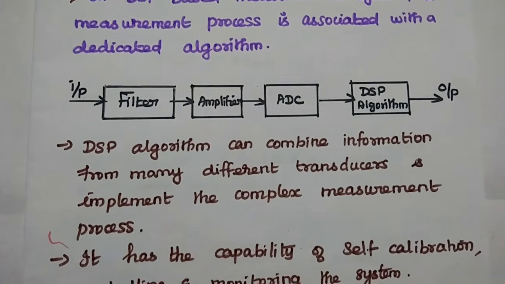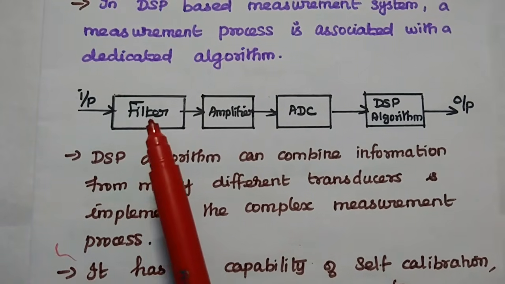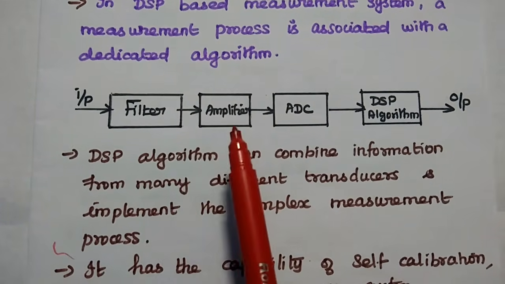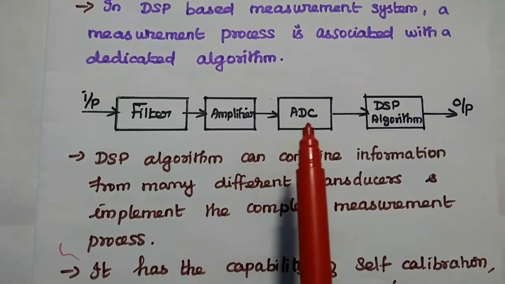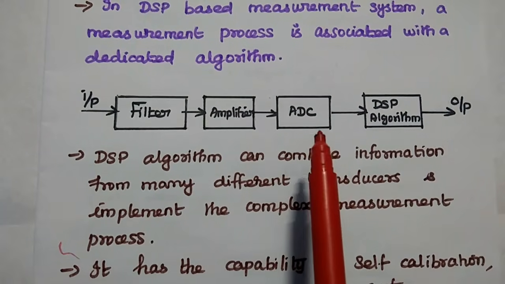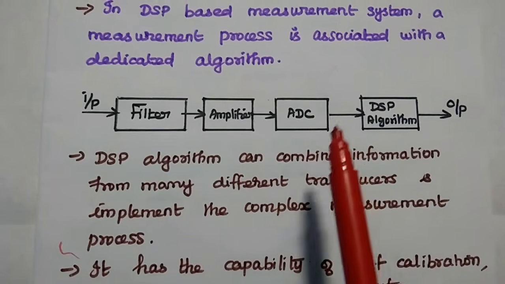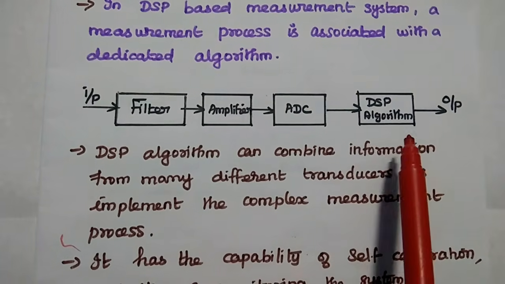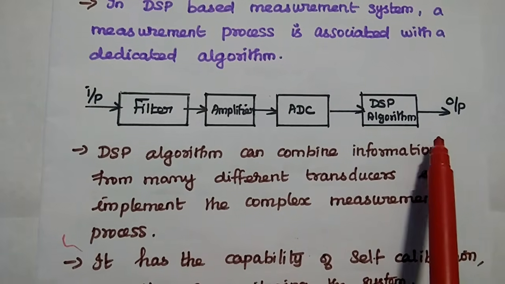This is the diagrammatic representation. First the input is given to the anti-aliasing filter, then we amplify the input signal. Then we convert the analog signal into a digital signal by using the ADC. We measure the value by using DSP algorithms here. Then we can get the accurate value.